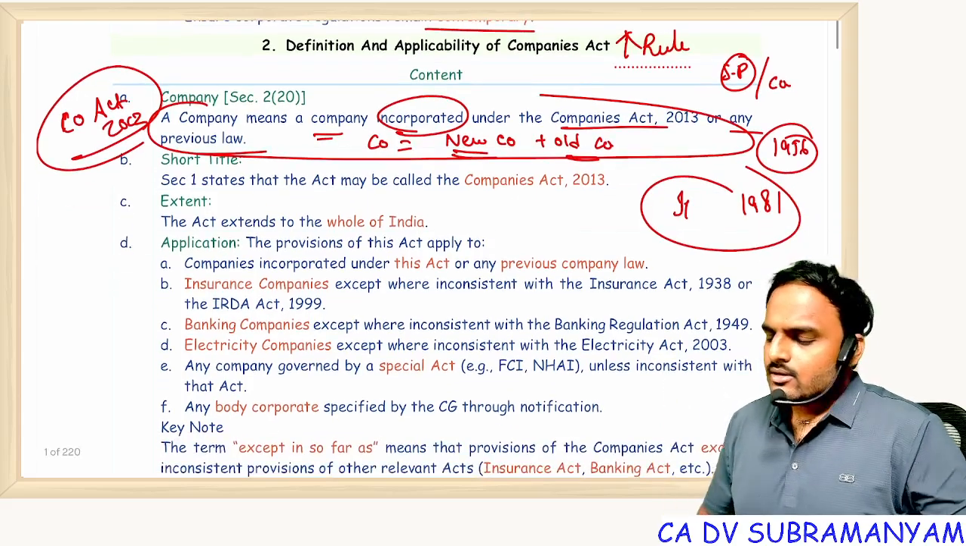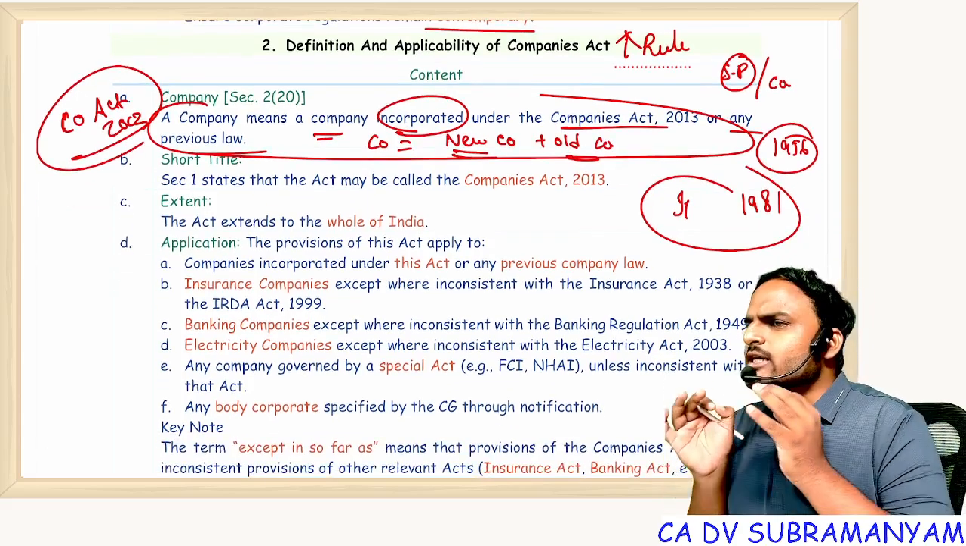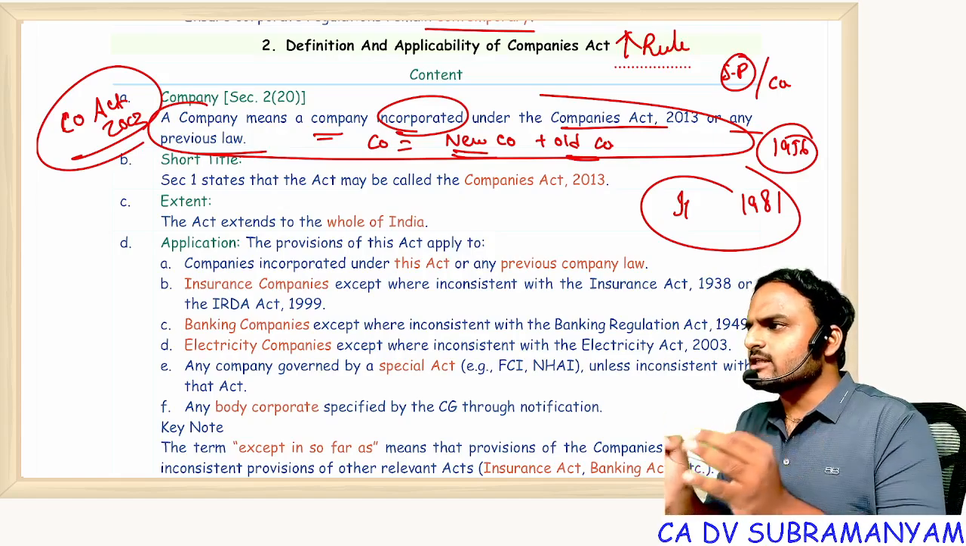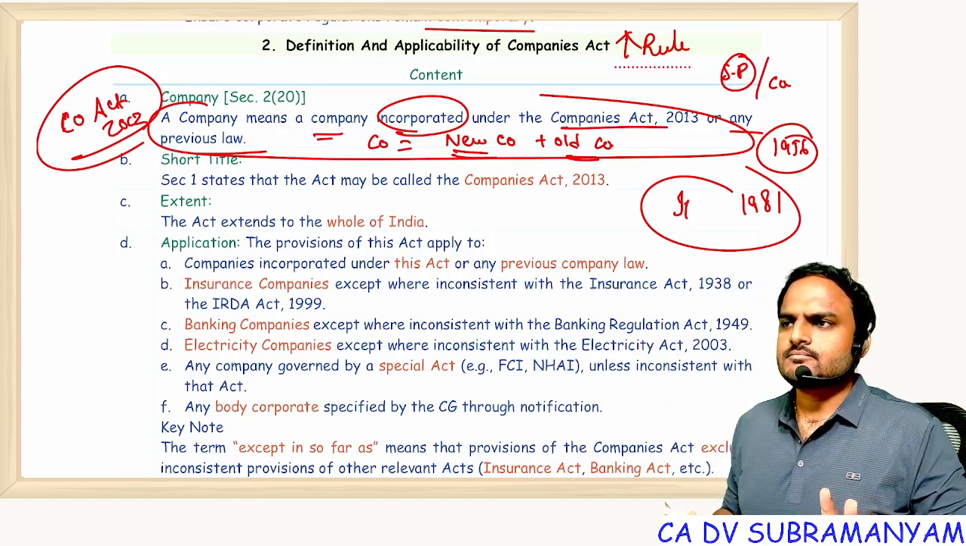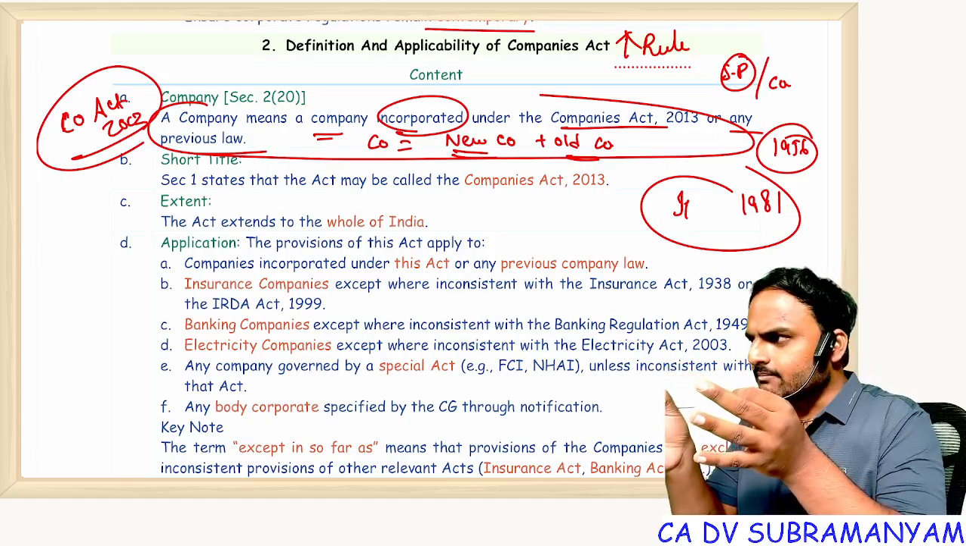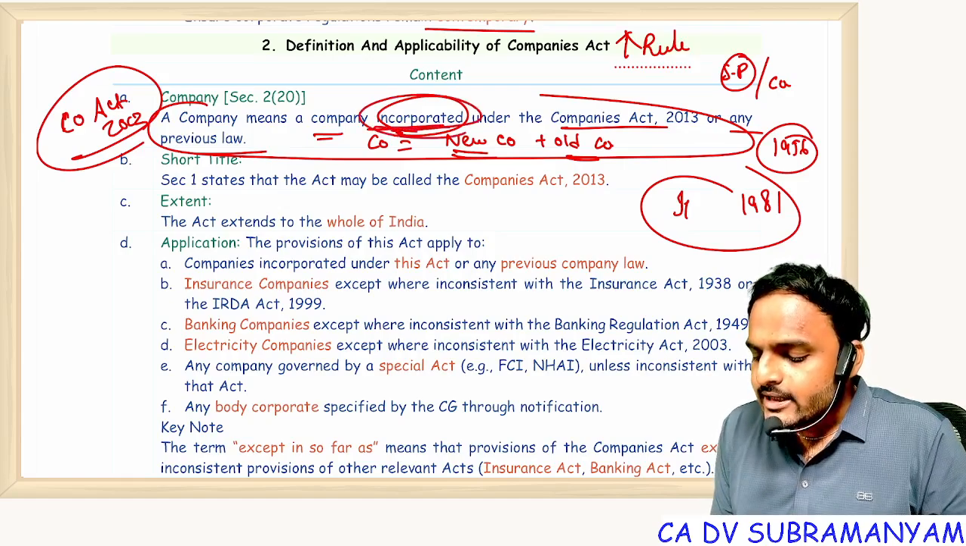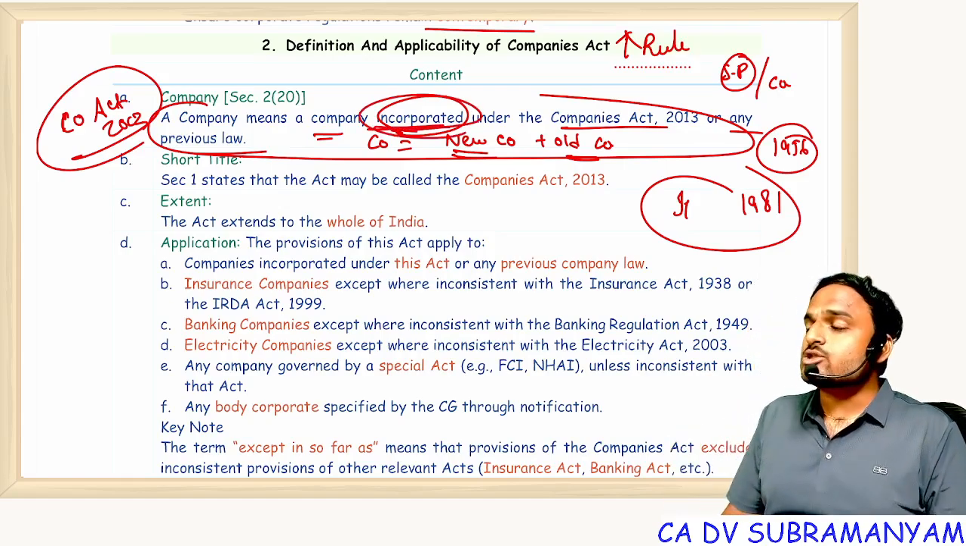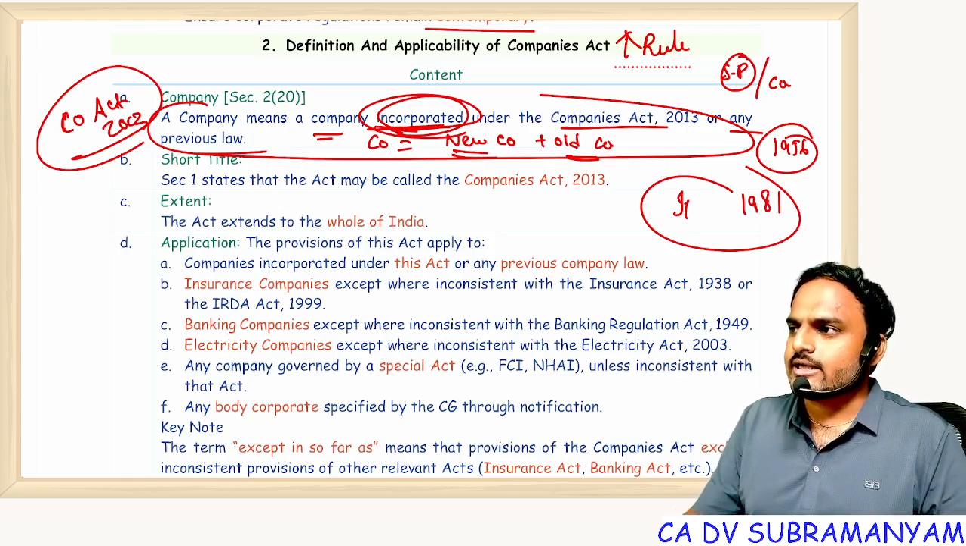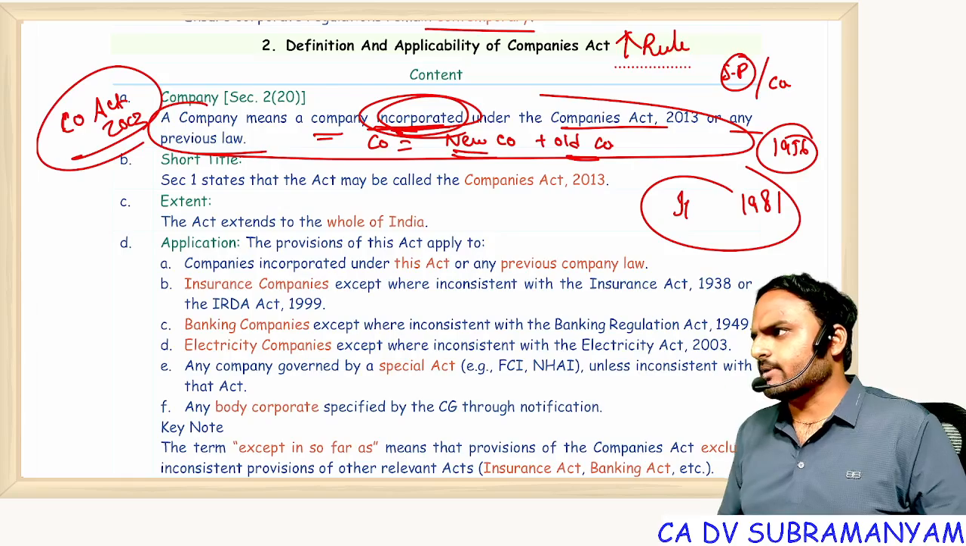Fine. Now tell me, every association of persons, every association is a company, true or false? False. Why? Only an incorporated association is a company, and that incorporation should happen under Companies Act 2013. Is it clear? Or any previous company law?